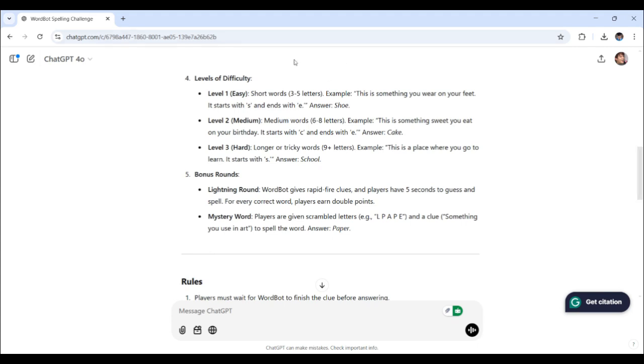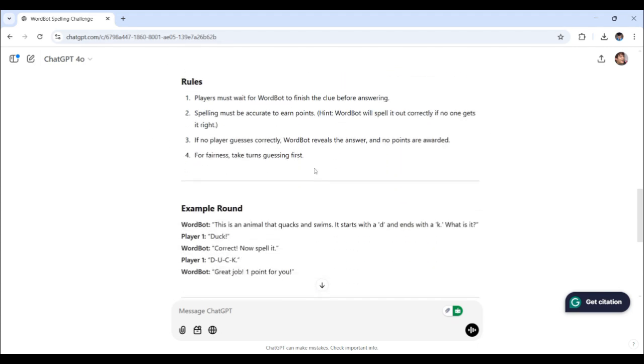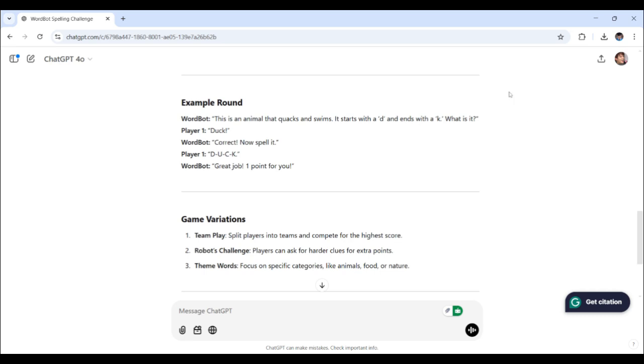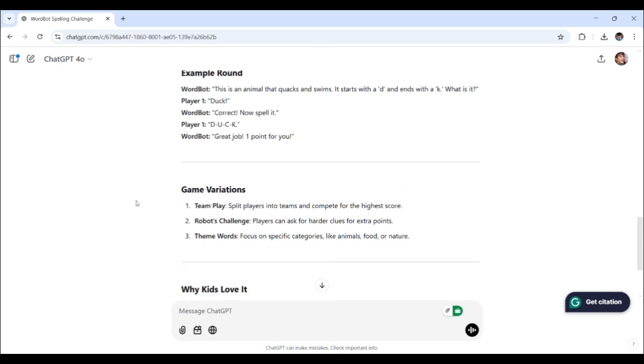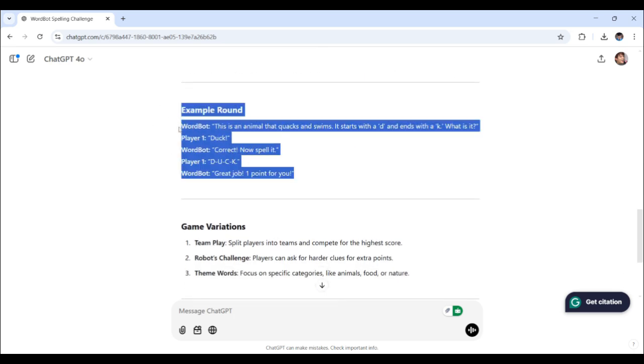Again, level of difficulty. All right. Then bonus rounds. It is rules, just to be fairness and work with the ethics of the game. Game variations to spice things up with the game format. And here's how it works.